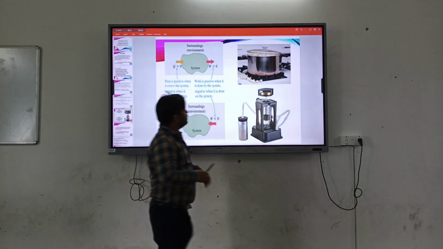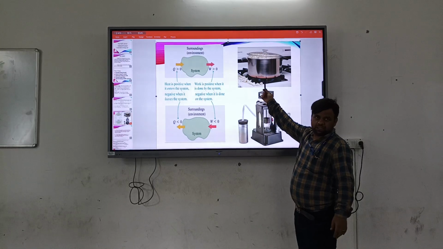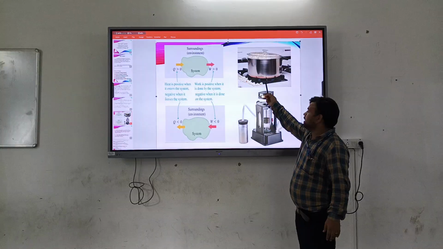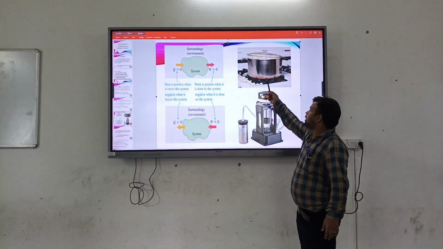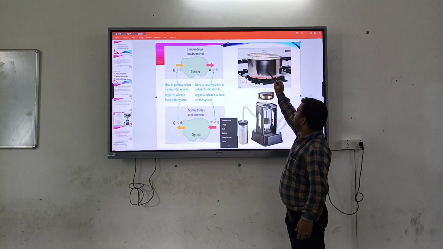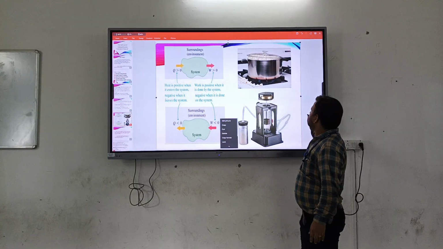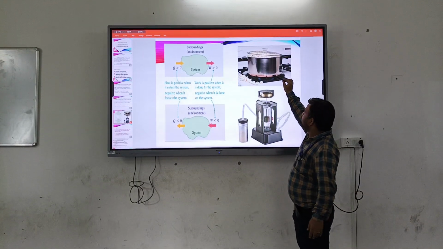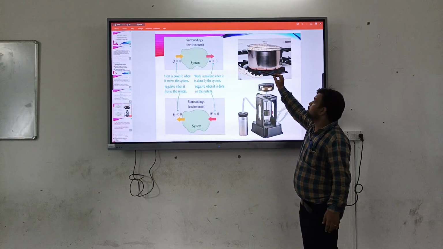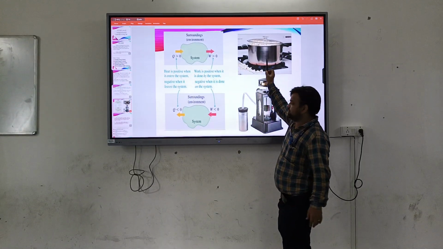From this example, you see that in a pressure cooker we are adding heat. If heat is added, it will be positive, greater than 0. Then due to this heat, the temperature increases in this closed vessel, the cooker, so there will be some positive work done. So heat is entered and work is done due to the heat addition.